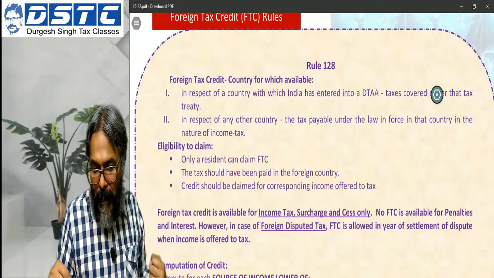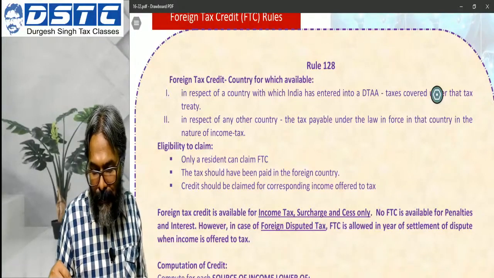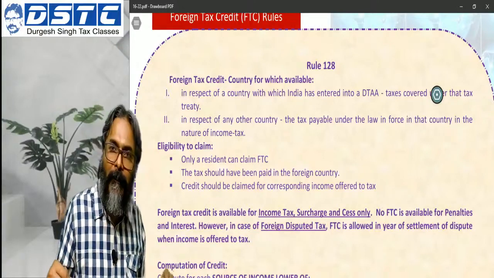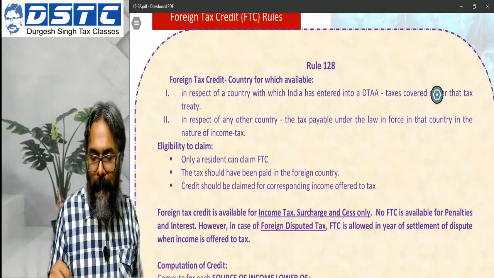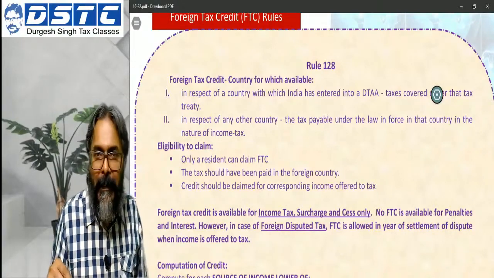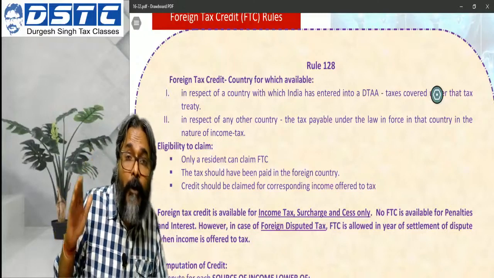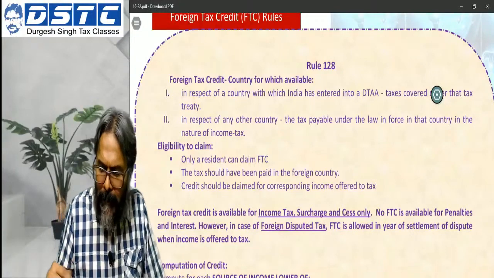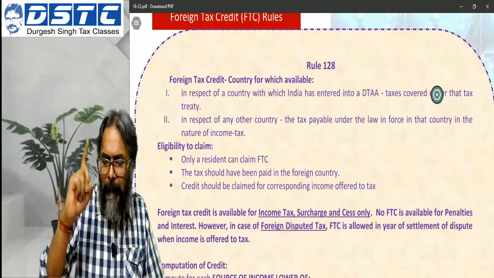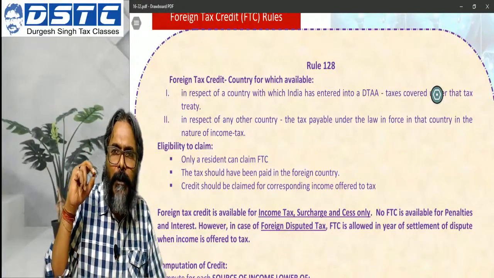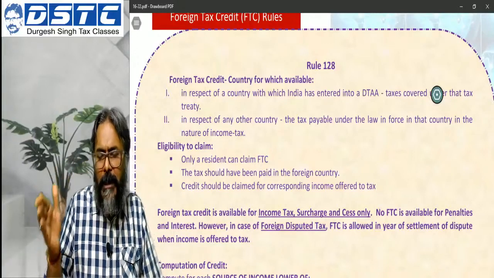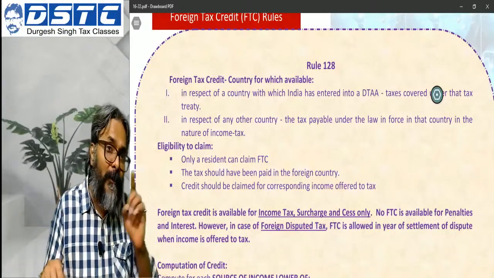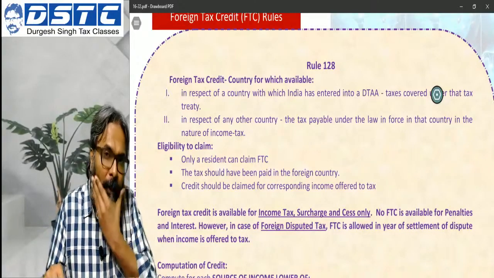Yes, he will not be required to furnish TRC. Very true, and you have got hold of this point. The reason is very clear: he has not invoked the treaty to obtain the beneficial provision, and since he has not invoked the treaty to obtain the beneficial provision, the question of furnishing the TRC will not arise. So keep this proposition, students, always in mind. Did you all get this one?